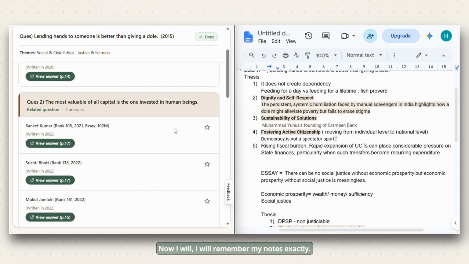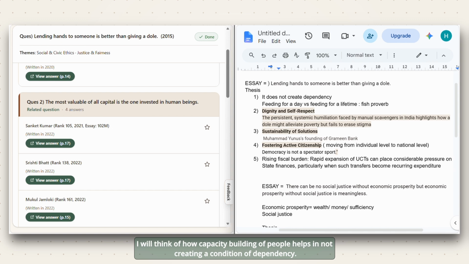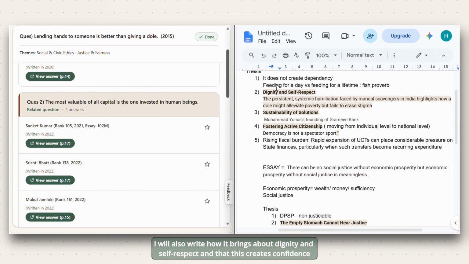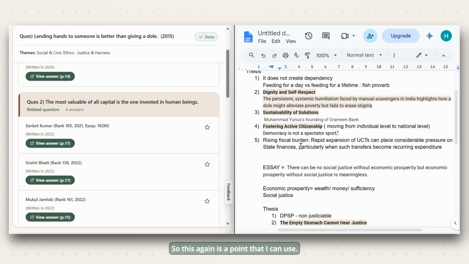Now I will remember my notes exactly. I will think of how capacity building of people helps in not creating a condition of dependency. I will also write how it brings about dignity and self-respect, and that this creates confidence in human beings. So it helps not just the individual but also the nation. This again is a point that I can use.